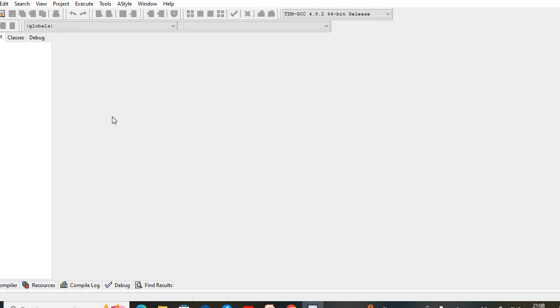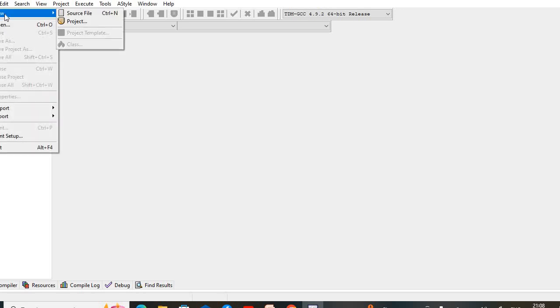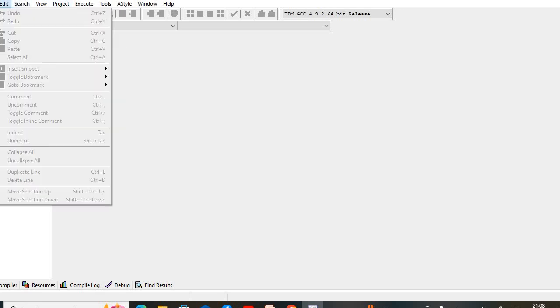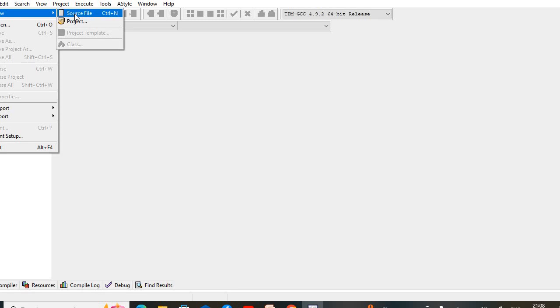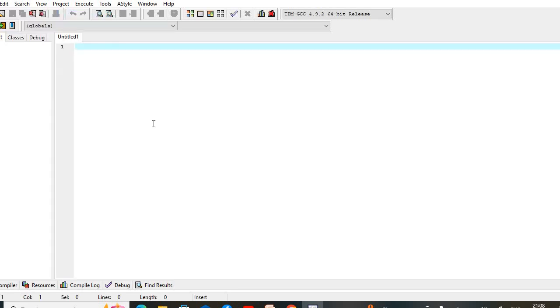This is the Dev C++ window prompt. Whenever you want to write any new program, we have to go with the file option. In file, we have new, and there is a source file. If you want to create any new program, you have to press Ctrl N, or you can go with the file option and there is a source file. And here now we type the program.